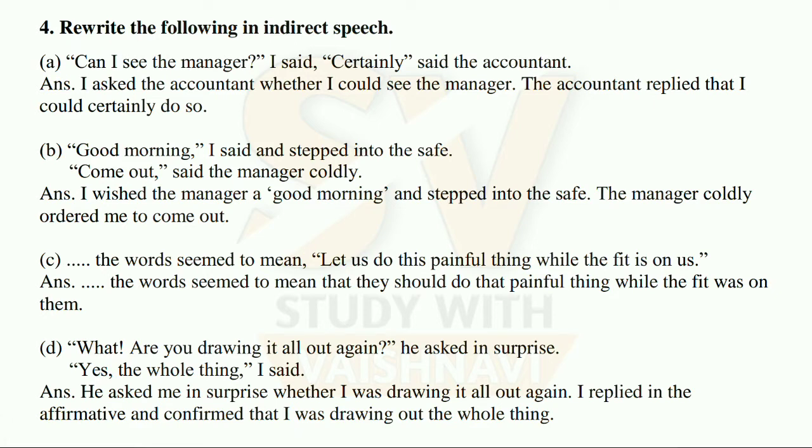First, can I see the manager? I said. Certainly, said the accountant. Now see in indirect speech. I asked the accountant whether I could see the manager. The accountant replied that I could certainly do so.